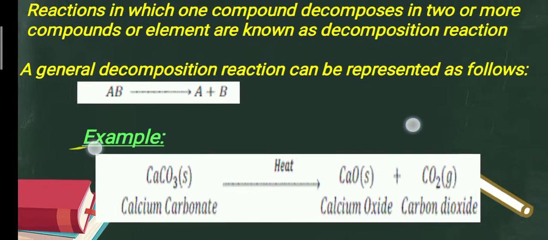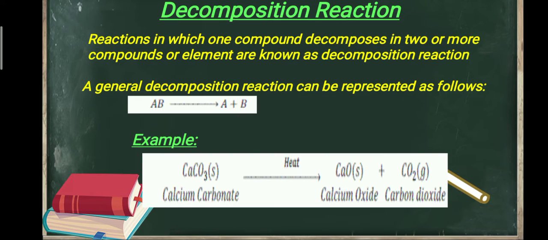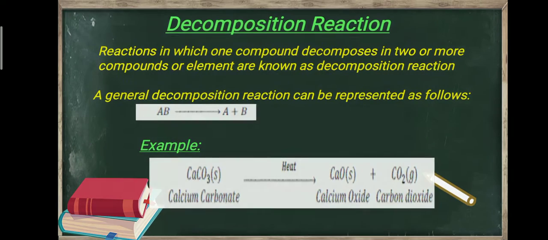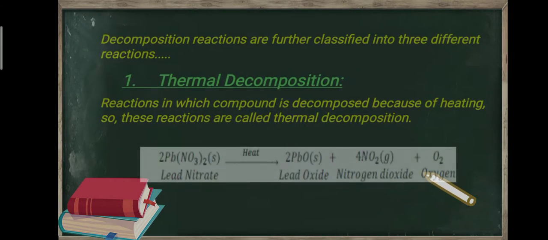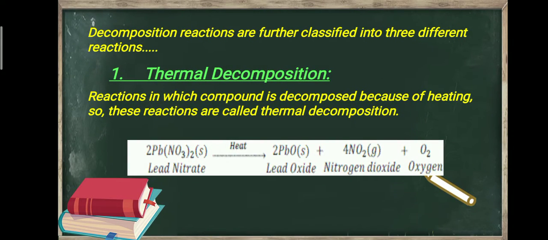So the reaction in which a single reactant decomposes into two or more products is known as decomposition reaction. Okay, so now decomposition reaction is also classified into three different types of reactions. The first part of decomposition reaction is thermal decomposition. So what is thermal decomposition? Now, why is decomposition happening?